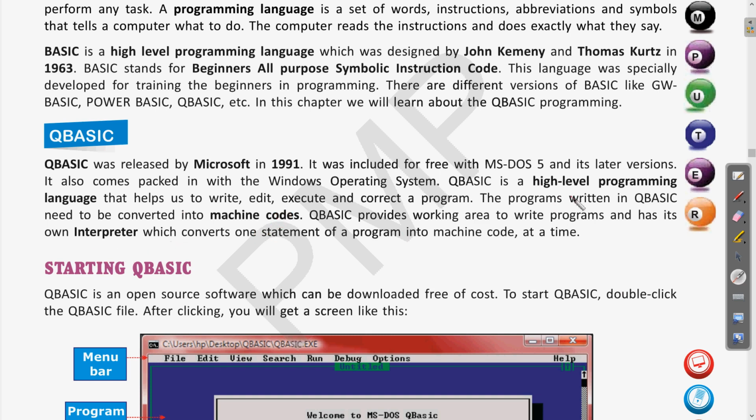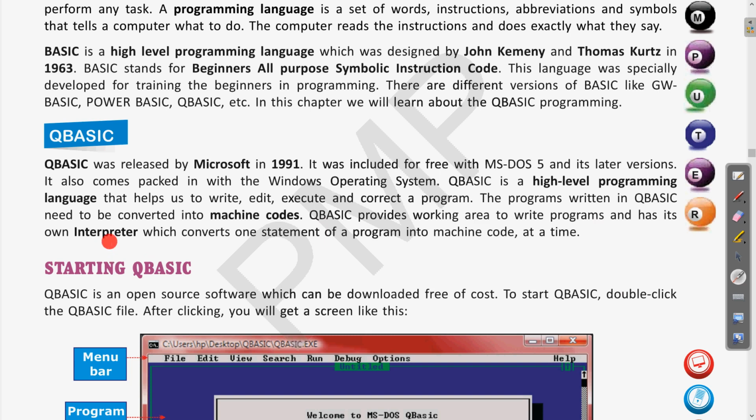Clear? So a high level language is the language which is used by humans. Using these languages we can give the instructions to the computer. Then what is machine level language? Machine level language or machine code is the language which the machine can understand, like binary language; in binary code the instructions can be given to the machines.